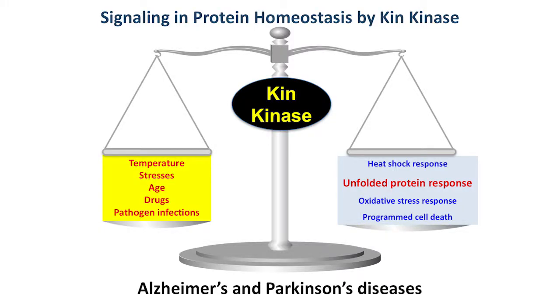Proteostasis is a mechanism by which cells understand and calculate how much protein to make, and out of that, how many should be functional. If you look at the bottom left side of the slide, there are different factors like temperature, our age, excessive stress, drugs, pathogen infections. These can lead to a disruption in the normal protein function, causing a disturbed proteostasis, causing an imbalance in the cell, and that could lead to disease development, like the Alzheimer's disease, the Parkinson's disease, and even cancer.